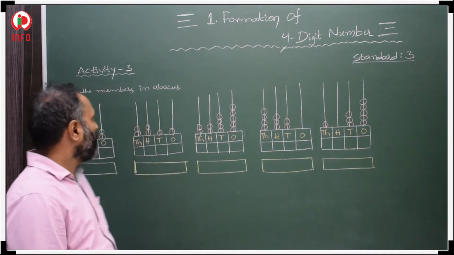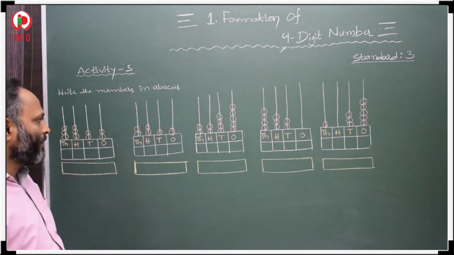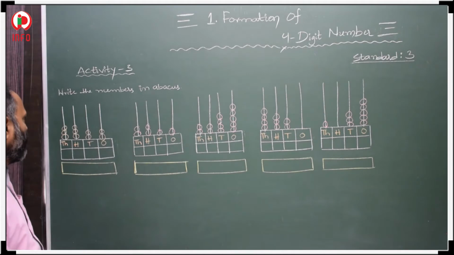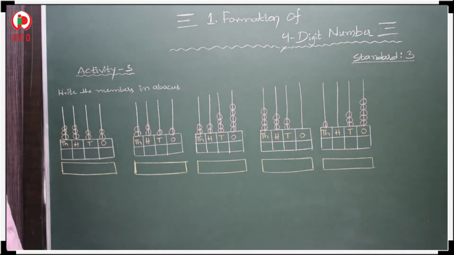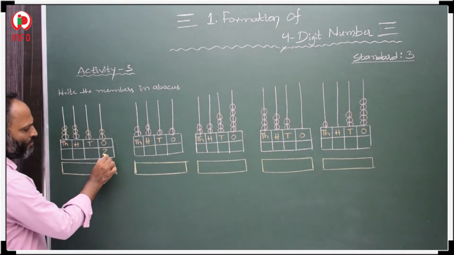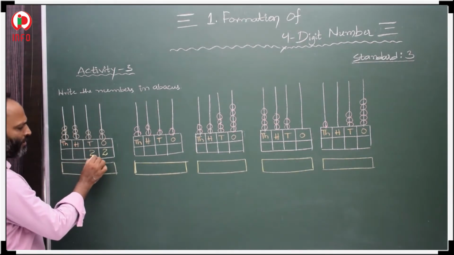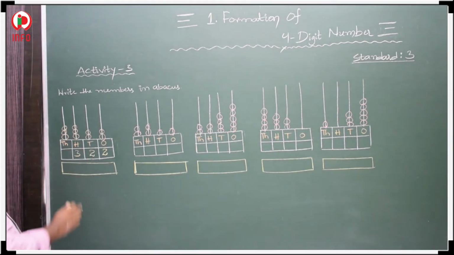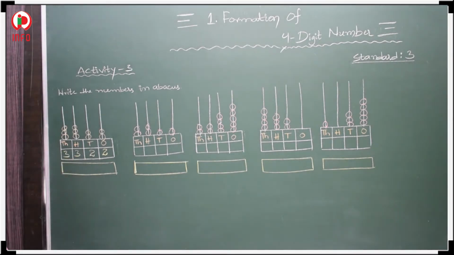Now write the numbers in the abacus. Here an abacus is given, so using these beads we have to write numbers. This is the first question, with thousands, hundreds, tens and ones. In the ones place, how many beads were there? 2. So we write 2 here. And here how many beads? 1, 2. We write 2 here. And here 1, 2, 3. 3 beads, so 3. Here 1, 2, 3. So 3, 3, 2, 2. What is our 4-digit number?